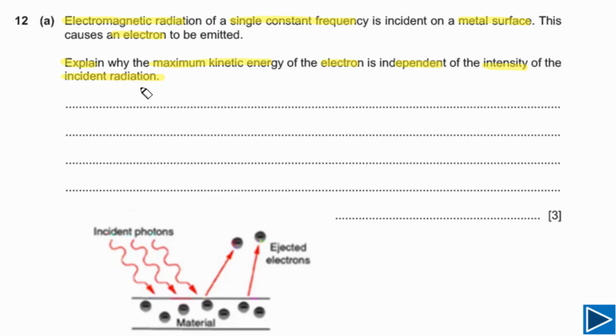We need to be very clear what is meant by the energy of the photon and what is meant by the intensity of the incident radiation, and then we can answer this question.